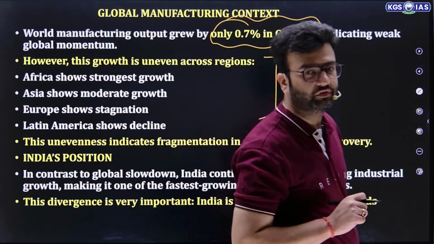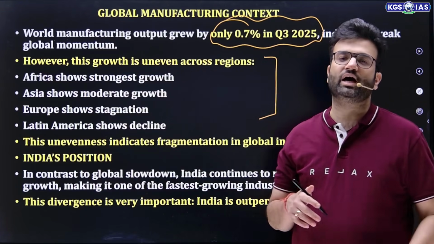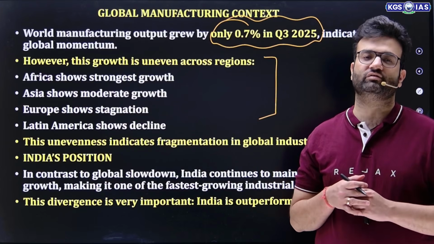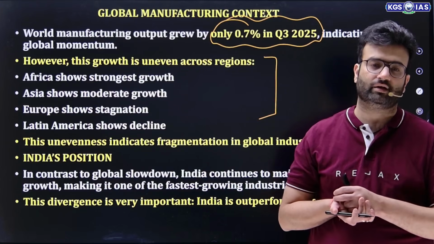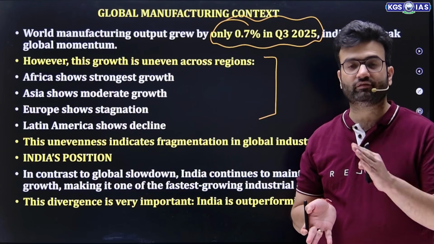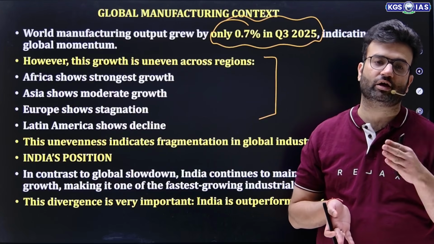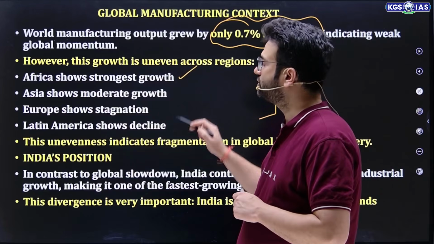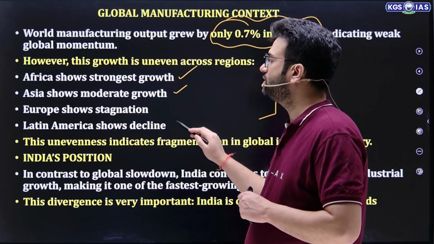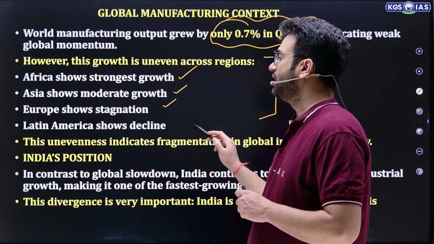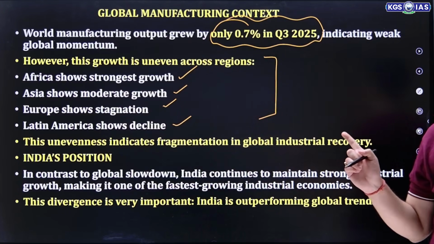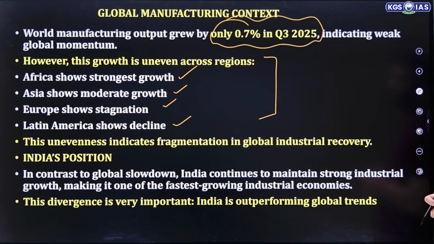This is a prelims kind of a fact. They may ask a question, in the context of global manufacturing, which of the following continents are performing well? They will give ABCD options: Africa, Europe, Latin America, Asia. In that case, Africa shows the strongest growth, Asia shows modest growth, Europe shows stagnation, and Latin America shows decline. Friends, these are very important facts. You should remember this. So this unevenness indicates fragmentation in global industry recovery.